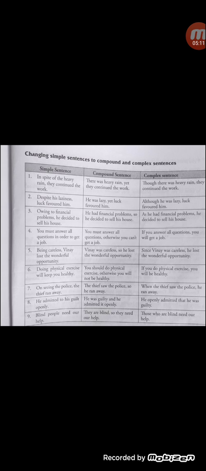Next, you must answer all questions in order to get a job. Here we can say you must answer all the questions is an independent sentence. In order to get a job is a phrase, a group of words. If you want to convert this sentence into a compound sentence, what you have to do is, you must answer all questions, otherwise you cannot get a job, right? Next, if you answer all questions, you will get a job.